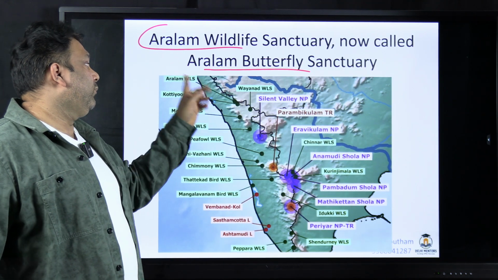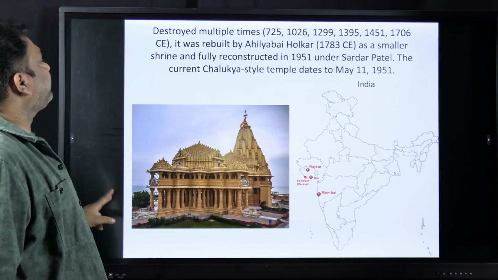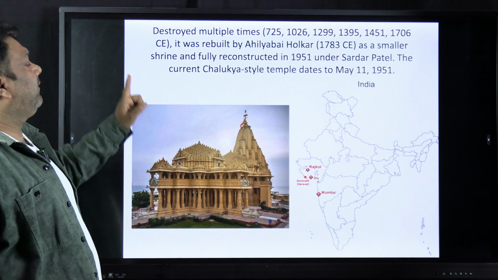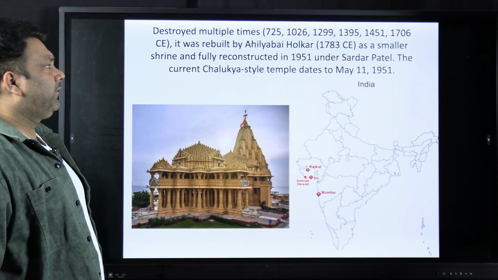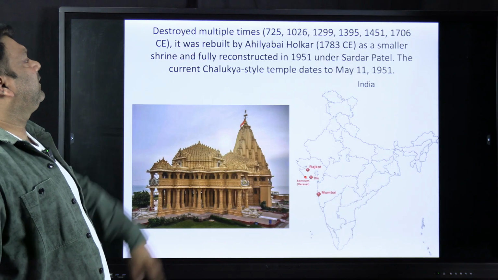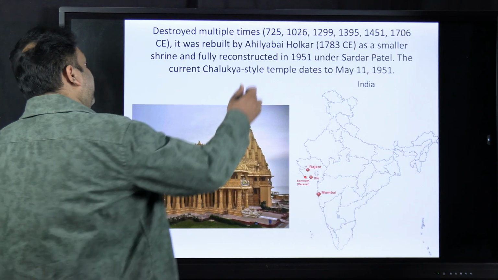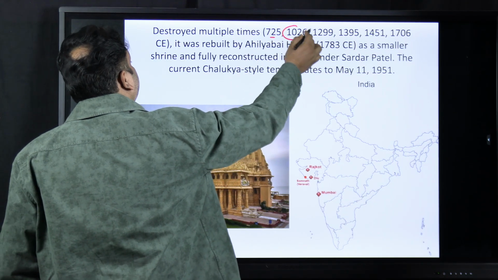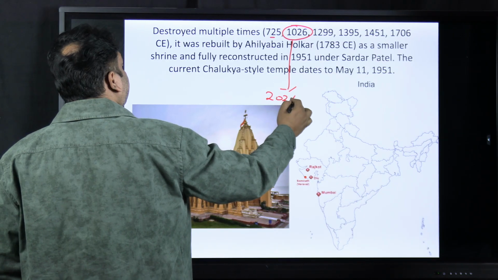So it is in the northernmost side, almost on the Karnataka border. So next you have this Somnath temple. The Somnath temple has been destroyed multiple times, invaded multiple times. 725, 1026. So 1026 and this is 2026.